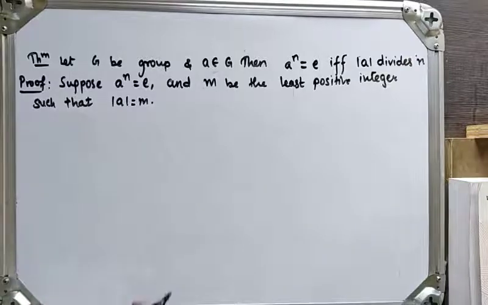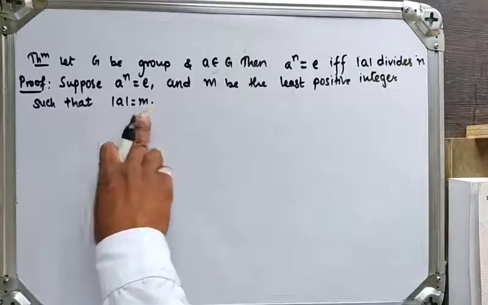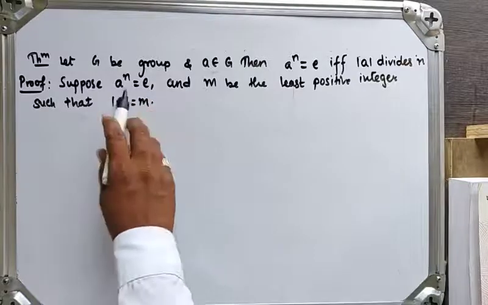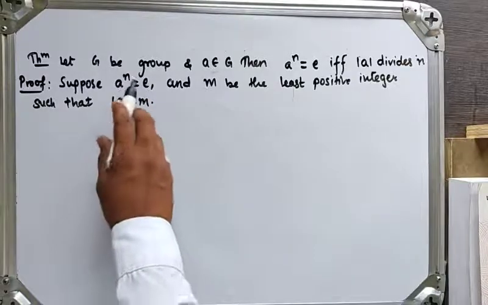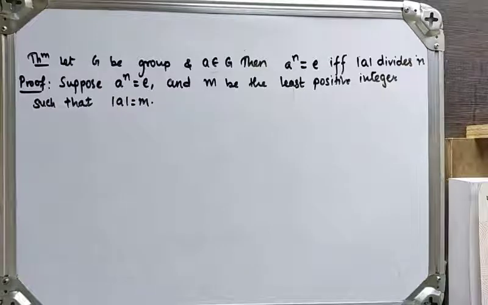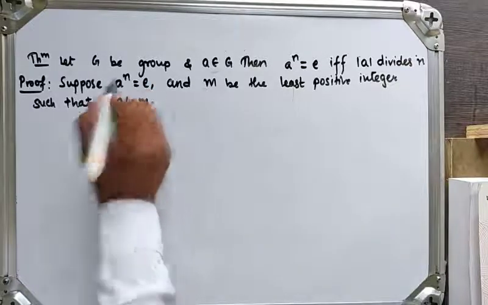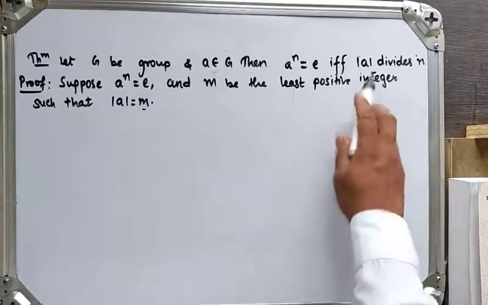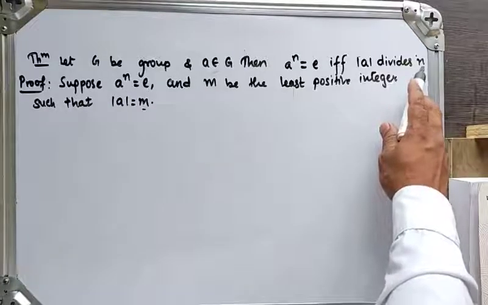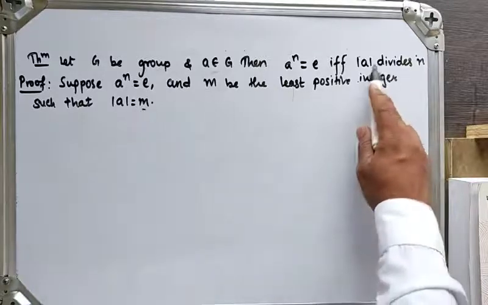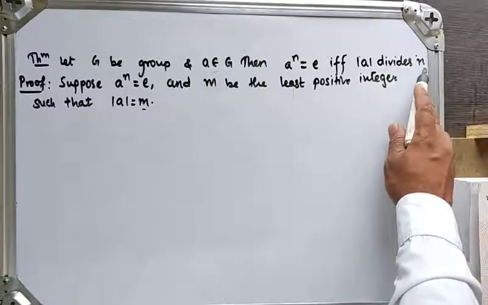Okay, I have taken m as the least positive integer such that order of a is equal to m, and we have assumed a raised to n is equal to identity. So I will apply the division algorithm between m and n.